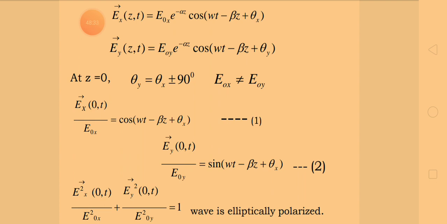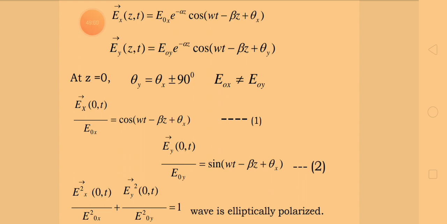I have already explained, so I am writing in terms of equations: E naught x is not equal to E naught y, and z is equal to 0. Then there is a phase difference existing between them, that is theta y is equal to theta x plus or minus 90 degrees. Alright, now let me apply these conditions in the above equations.